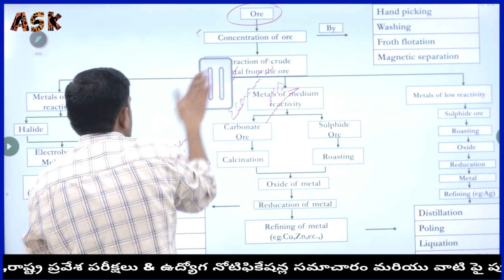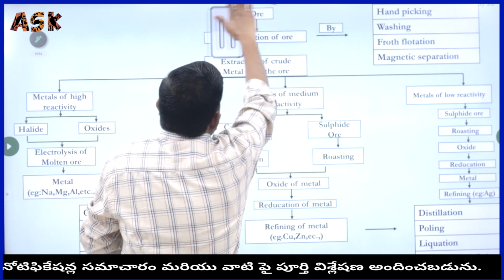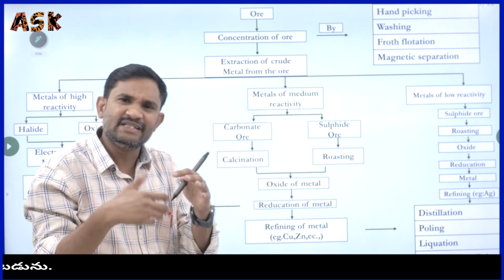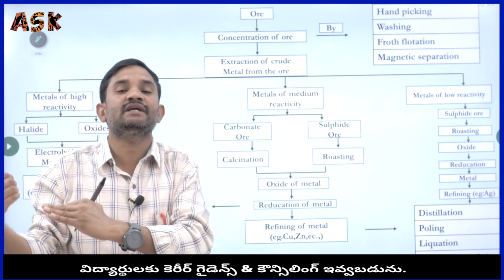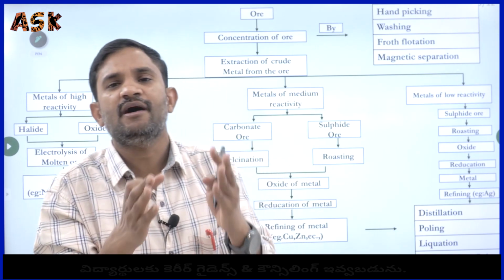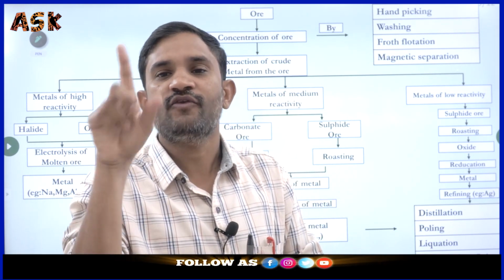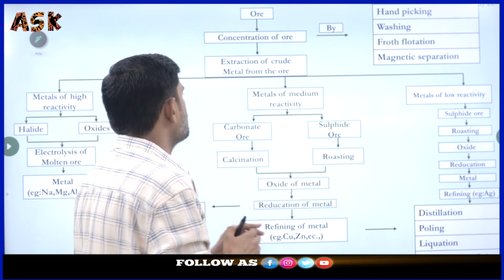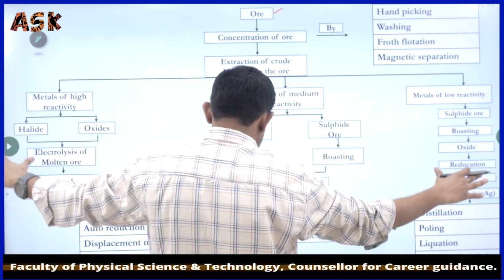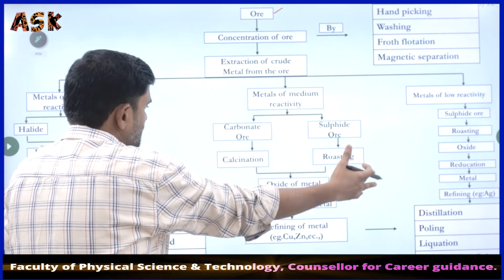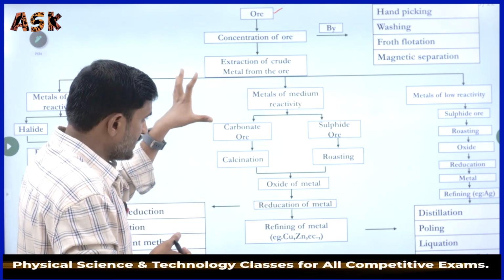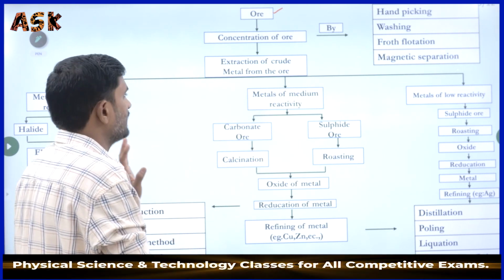Now let's start. Which is convenient to separate the metal? Ore is convenient to separate the metal. The mineral that is convenient we consider as only ore. That means finally we have to separate the particular metal from ore only. So the first step is to take the ore. This is the process, this is the way, and these are the methods to separate the metals. This chart we have to discuss clearly here.